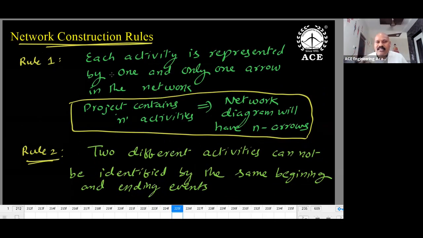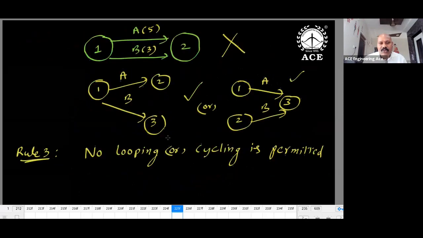Okay? It could be a theory question or numericals. In scheduling, two types of questions you will get: theory as well as numerical. What are the rules we'll follow? Each activity, one arrow, one activity. Two activities cannot be shown by the same beginning and same ending. So I'll show you. Two events, two arrows you cannot keep. In this case, we use a dummy activity.